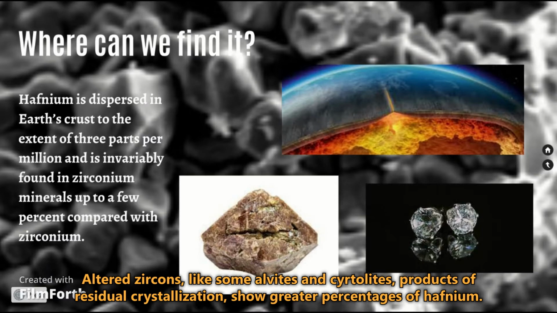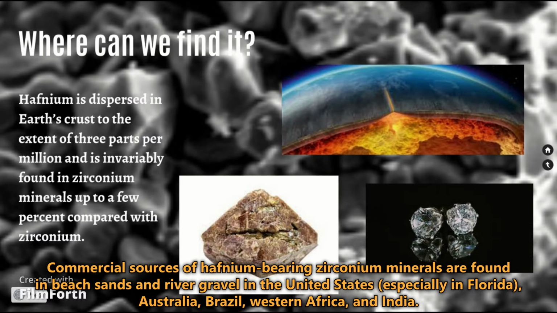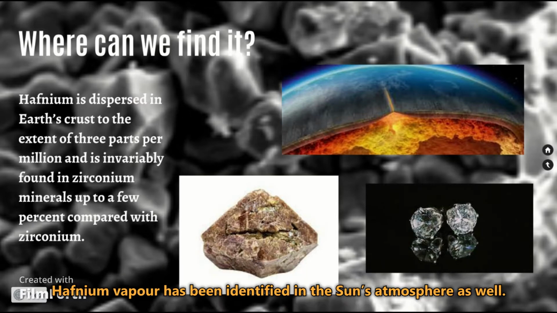Later zircons, like some alvites and thortveitite, which is a product of residual crystallization, show greater percentages of hafnium. Commercial sources of hafnium-bearing zirconium minerals are found in beach sands and river gravel in the United States, especially in Florida, Australia, Brazil, Western Africa, and India. Hafnium vapor has been identified in the sun's atmosphere as well.